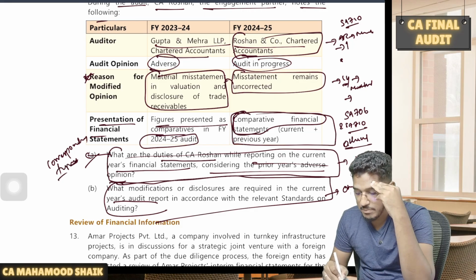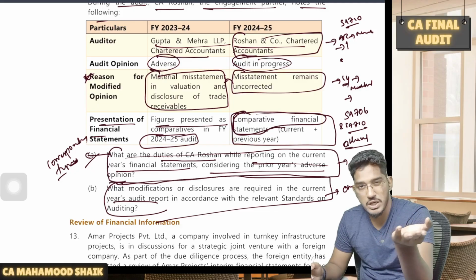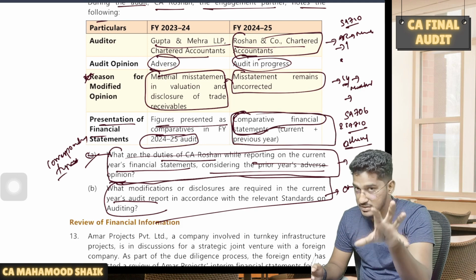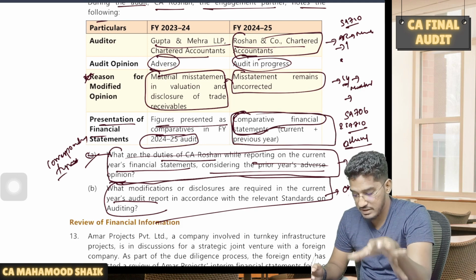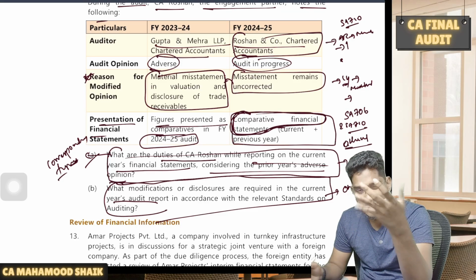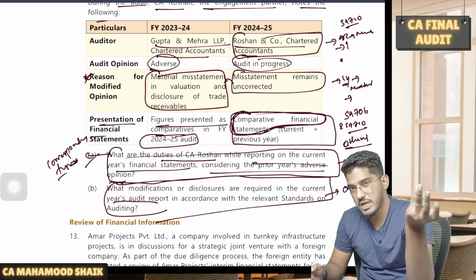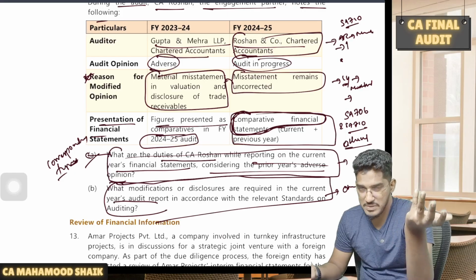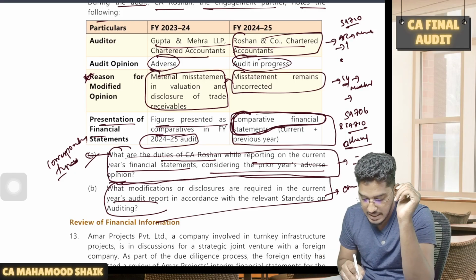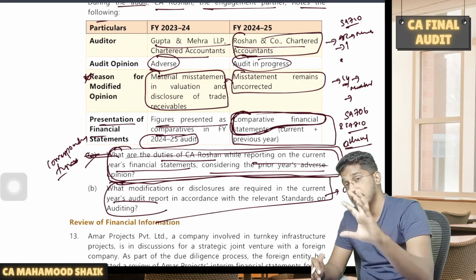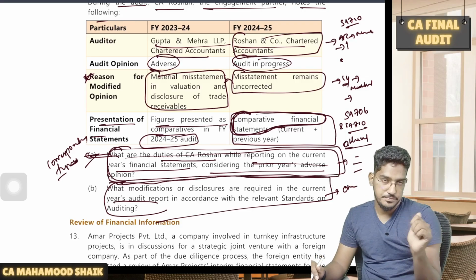Because if it is comparative financial statements, you will express an opinion on all the financial years. So here there will be inconsistency in the answer. I don't personally agree with this answer, because they have clearly said comparative financial statements. In comparative financial statements, you will give an opinion on every year. There is nothing required to be stated regarding the past year specifically. But still, in the answer for this part A, they have given an extract which applies to corresponding figures.